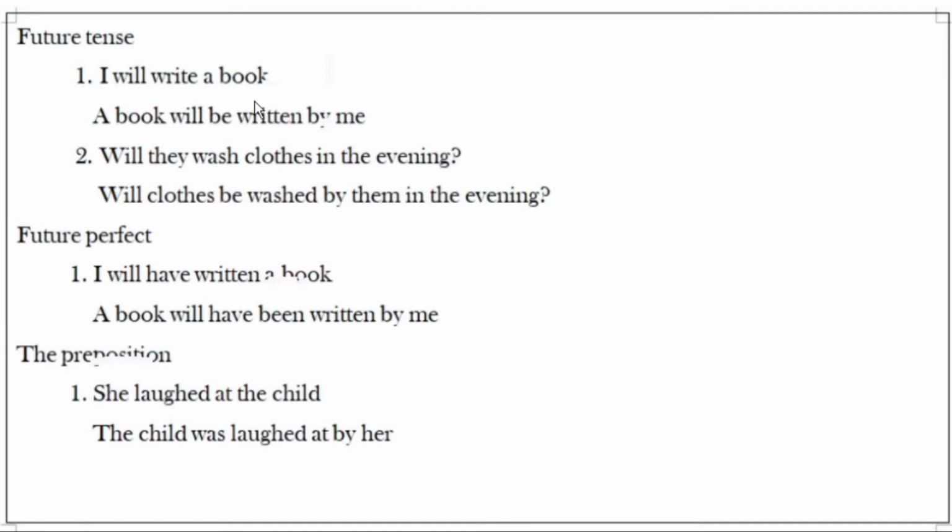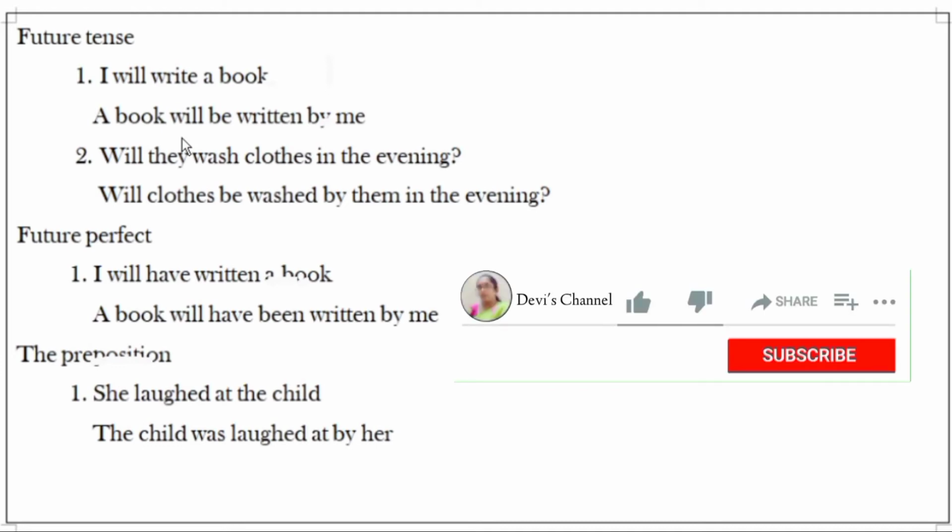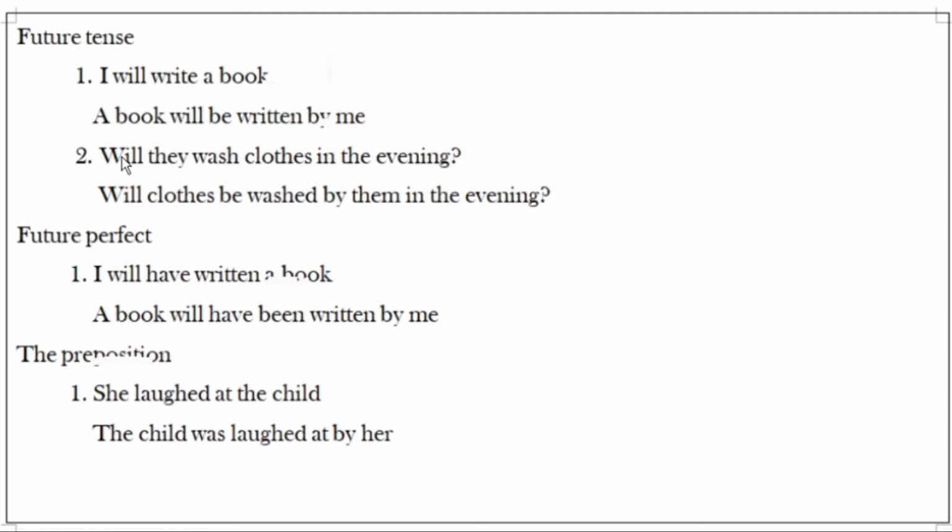Future tense. I will write a book. It is in statement mode. A book will be written by me. In this sentence, a book is the object, so that object we are using as a subject here. A book will be, same verb we are using, be form will come in future tense, will be written by me. Not only future tense, whenever modal auxiliaries come in a sentence in active voice, we are using be form verb in passive voice.